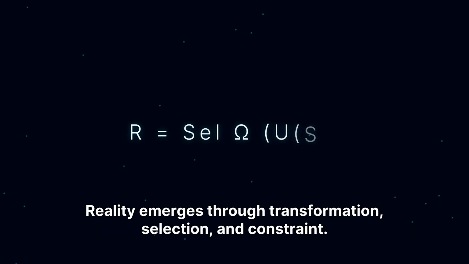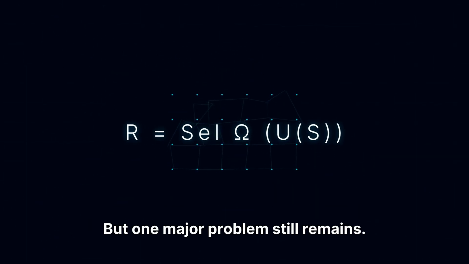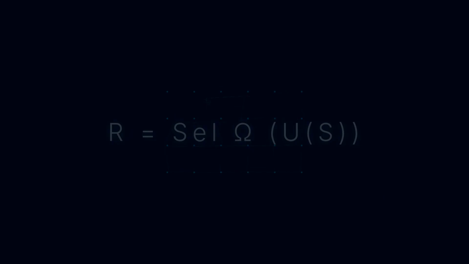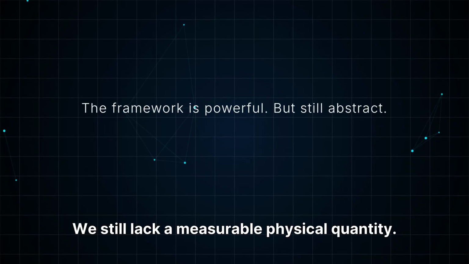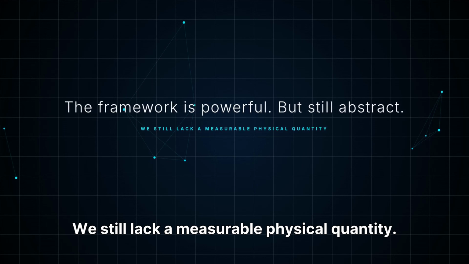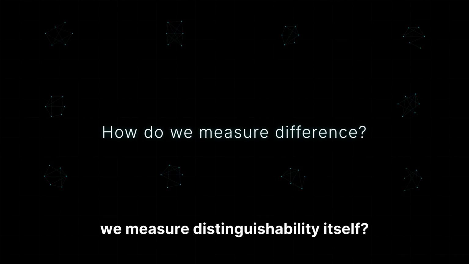We now possess a generative definition of reality. Reality emerges through transformation, selection, and constraint. But one major problem still remains. The framework is already extremely powerful, but it is still abstract. We still lack a measurable physical quantity. If distinguishability creates structure, then how do we measure distinguishability itself?